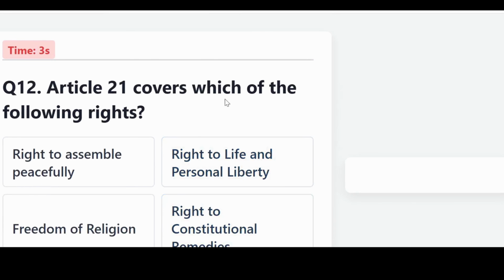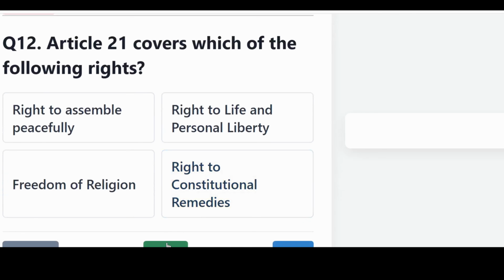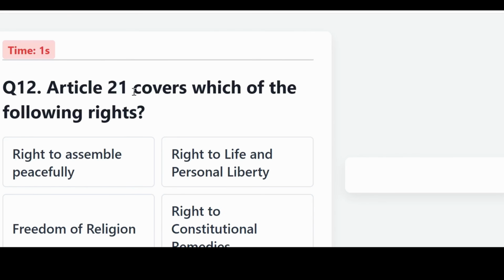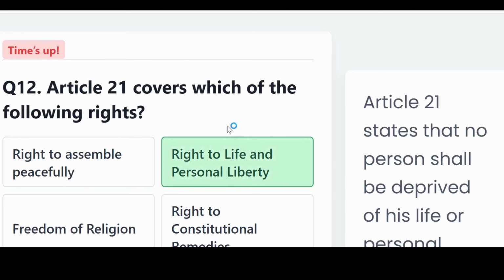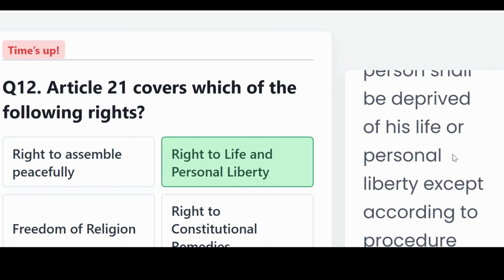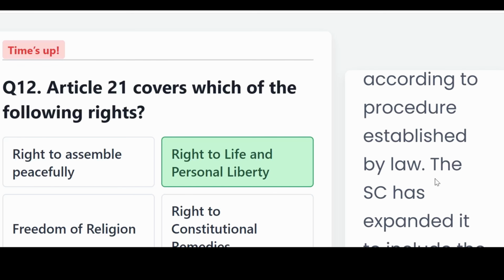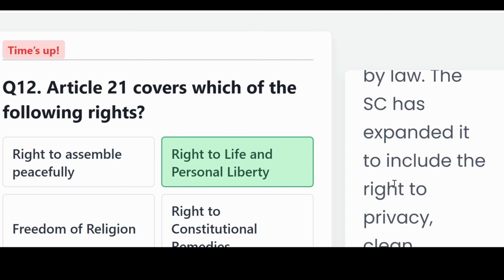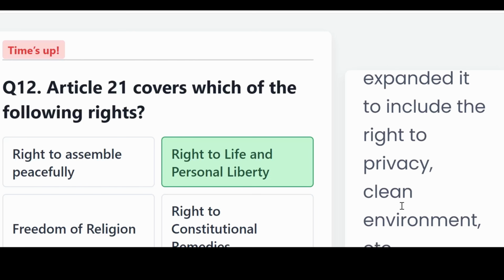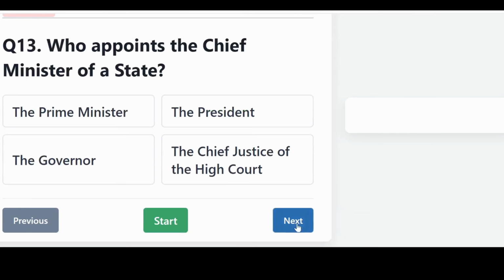Article 21 covers which of the following rights? Is it the right to assemble peacefully, right to life and personal liberty, freedom of religion, or right to constitutional remedies? And the correct answer, right to life and personal liberty. Article 21 states that no person shall be deprived of his life or personal liberty except according to the procedure established by law. The SC has expanded it to include the right to privacy, clean environment, and so on.